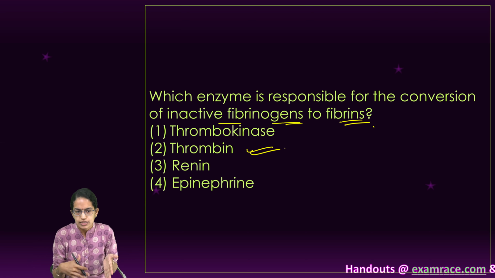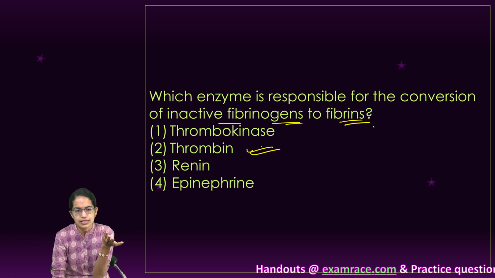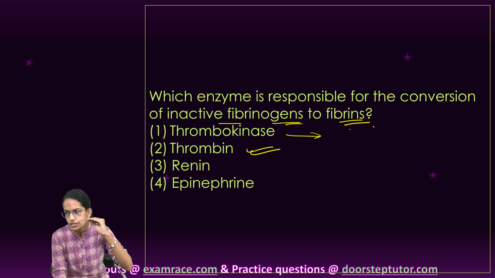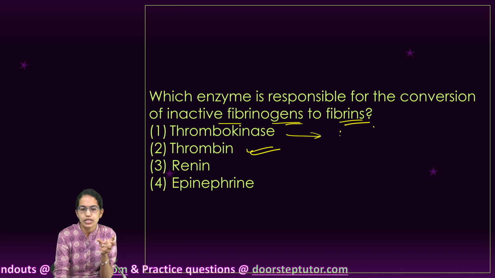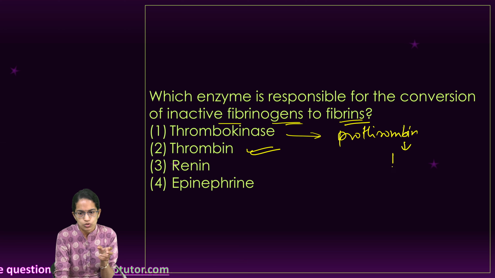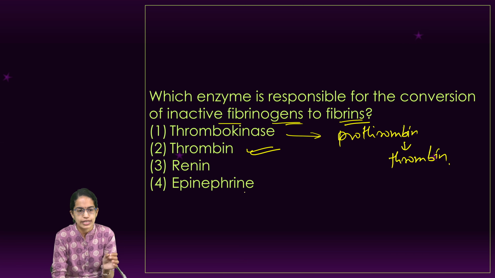Now, what are the different options which are given here? Let's understand those as well. Thrombokinase is mainly involved during coagulation. This helps in converting prothrombin into thrombin. So, prothrombin is converted into thrombin during the process of coagulation by thrombokinase.